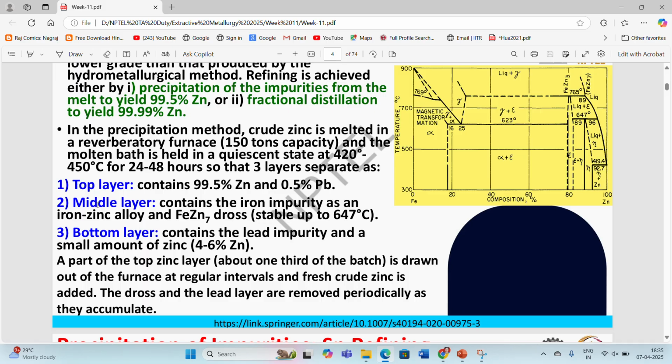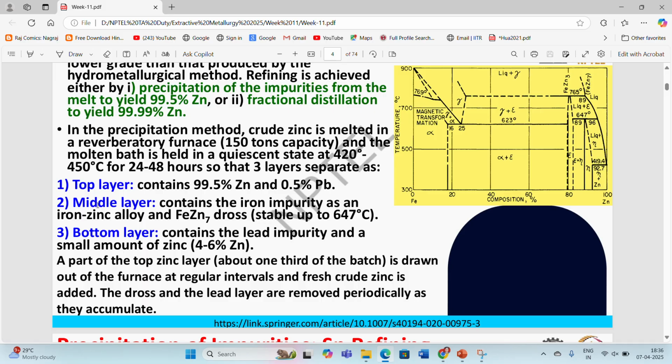So coming to the precipitation method process. In the precipitation method, crude zinc, which can have a purity of around 96 to 97% sometimes, is to be melted in the reverberatory furnace, having around 150 tons capacity. And the molten bath is held at a constant temperature of around 420 to 450 degrees Celsius. Zinc melting temperature is around 400 or something, then we have to maintain this molten bath at a temperature of around 420 to 450 degrees Celsius for at least